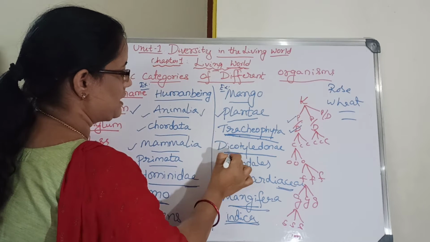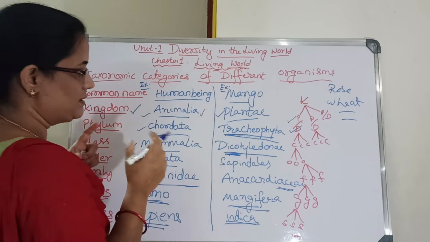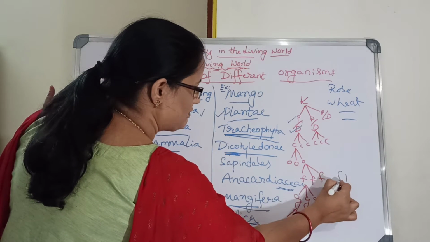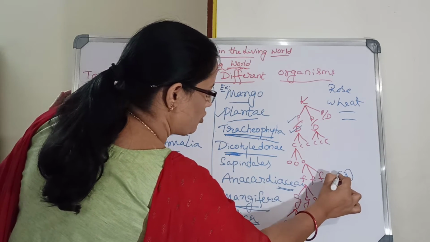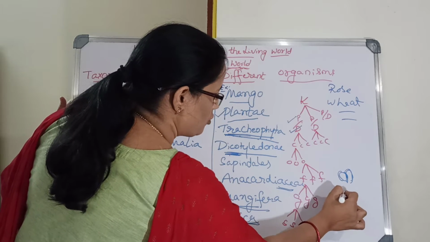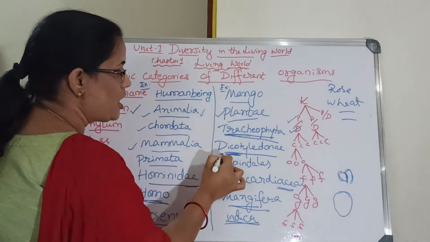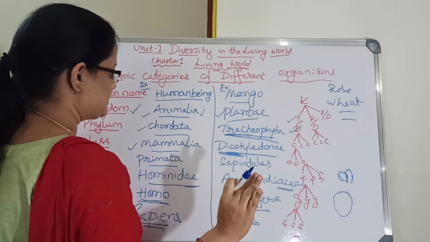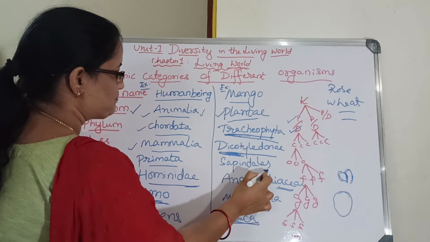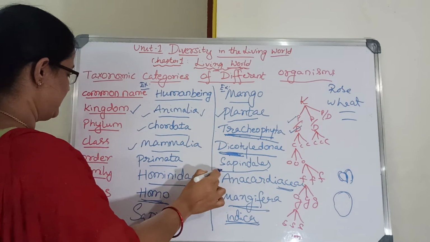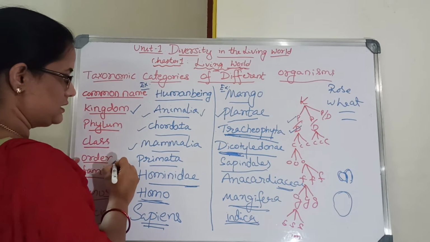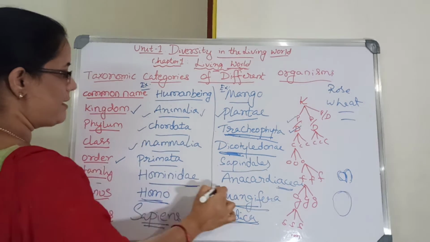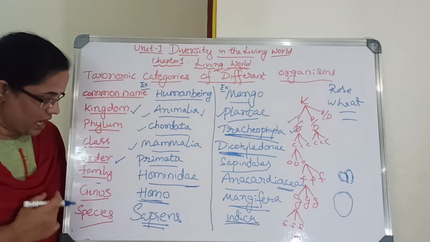These plants will come under dicots, means double seeds. So all these double seed plants come under dicots. As you know, monocots have a single cotyledon. All these will come under Dicotyledonae. Monocotyledonae is different again. The order for mango is Sapindales, and the family is Anacardiaceae.